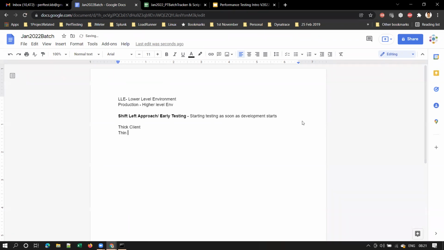Thick client and thin client, right? Let's understand what is meant by thick client and thin client. So thick client consists of 2-tier architecture. Three-tier or N-tier architecture. Anything above 3-tier, that is called as N-tier. Okay.